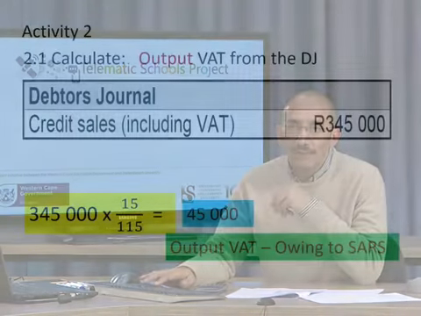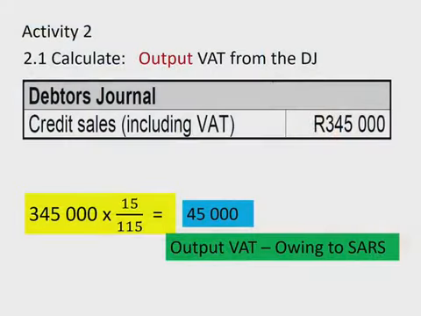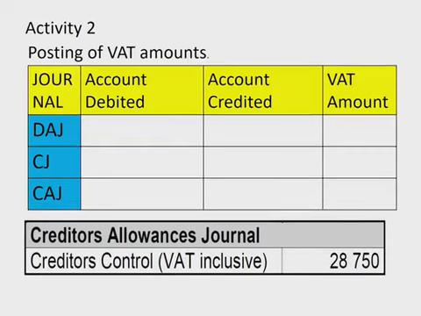Okay, so as it says, the debtors allowance journal. Earlier we had an example of the debtors journal, which means we are selling the goods to the debtors. Now the debtors are sending the goods back, which means the amount that we have to pay over to SARS will become less. So our output, our liability, the amount that we owe SARS, will become less.